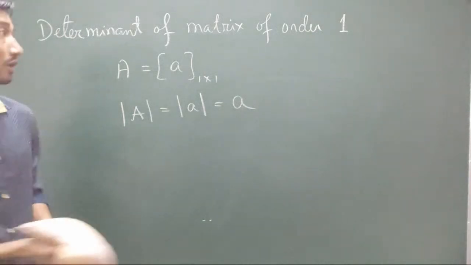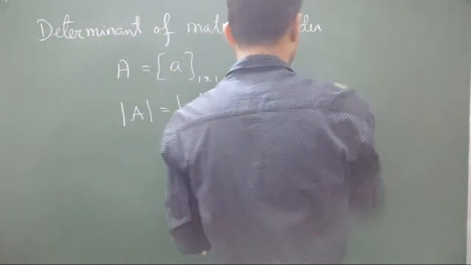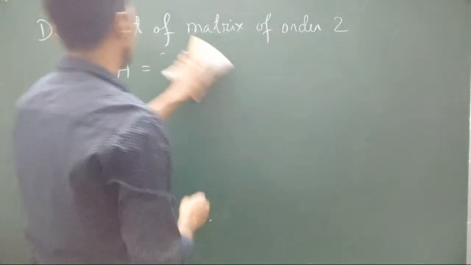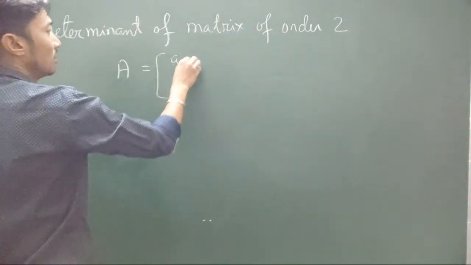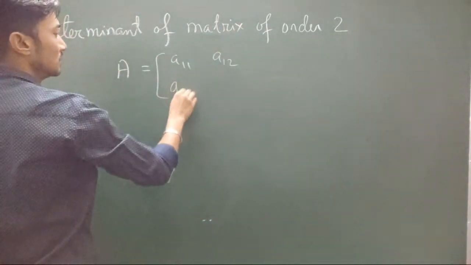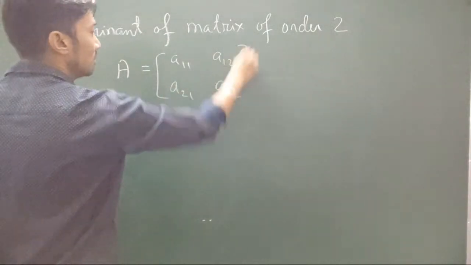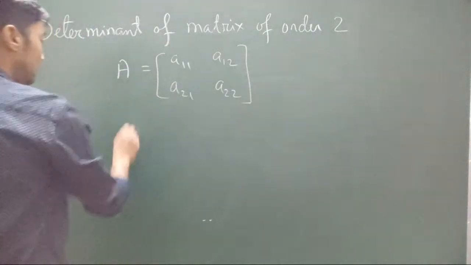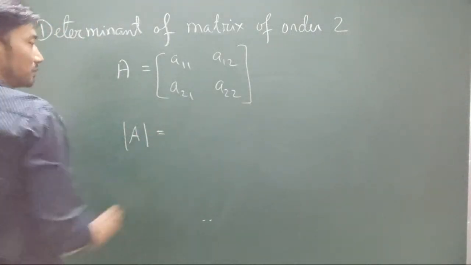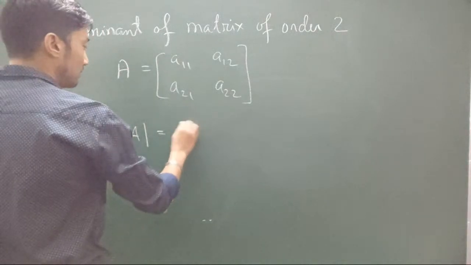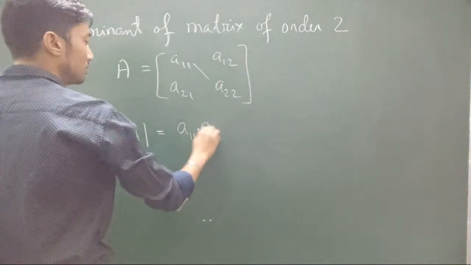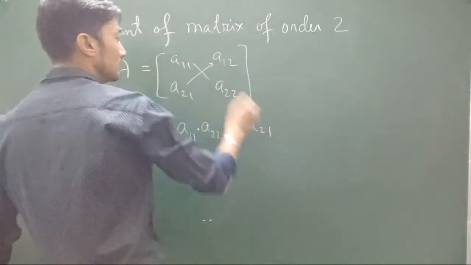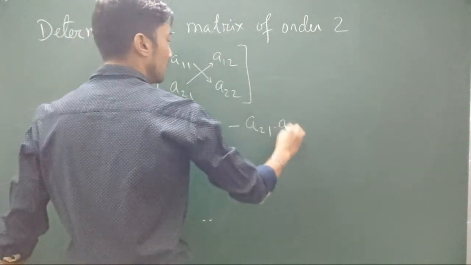Alright, what about order 2 by 2? So the matrix is of order 2 by 2: A11, A12, A21, A22. Remember last class we had a brief discussion on this. Its determinant would be the cross product of the values, that is A11 into A22 minus A21 into A12.